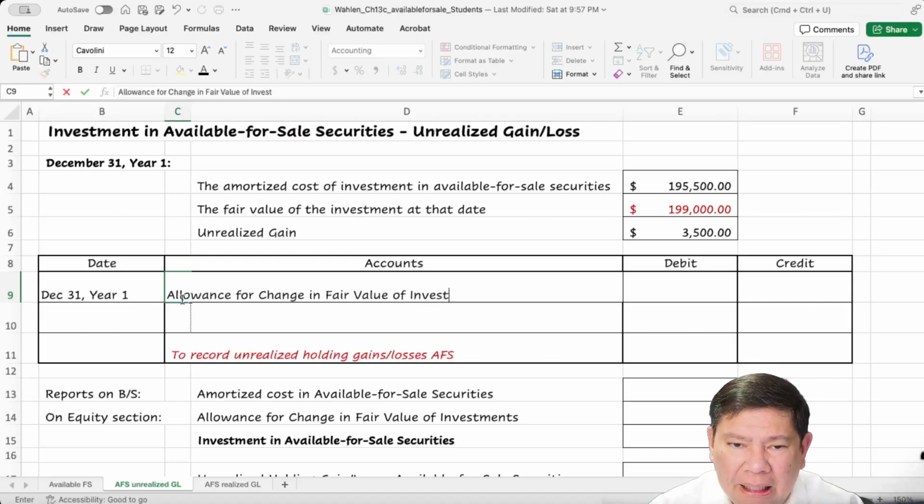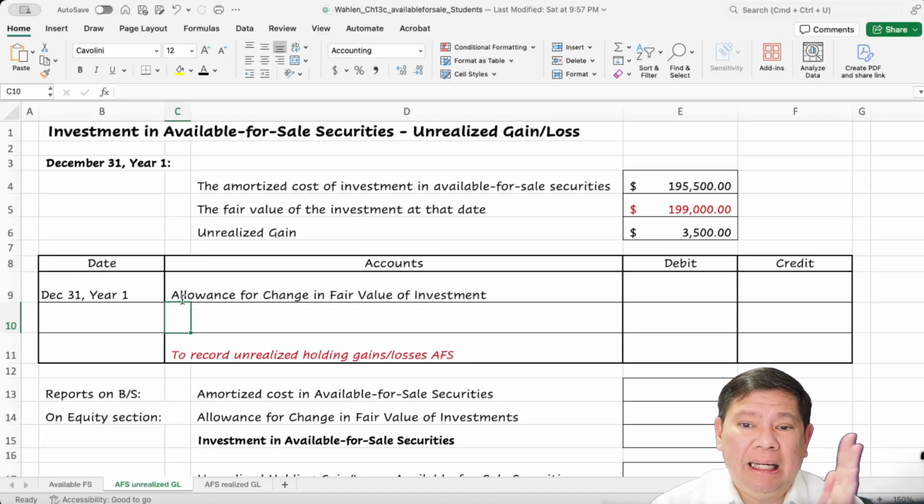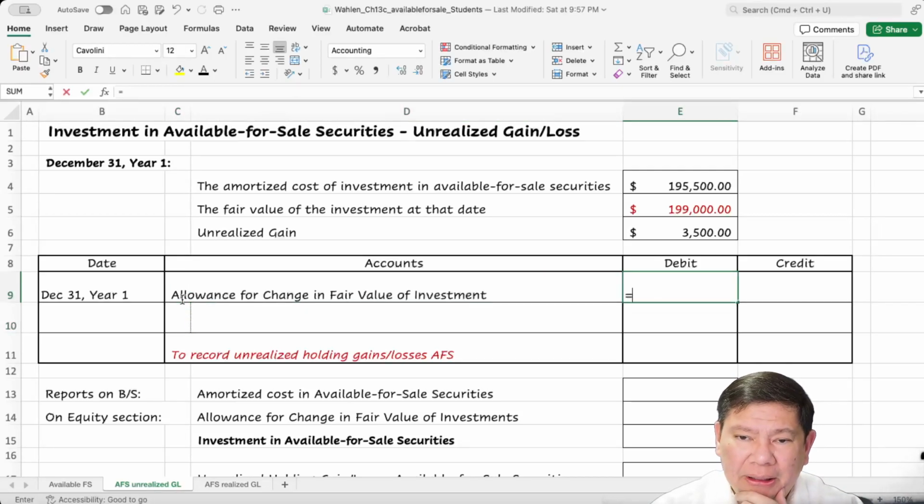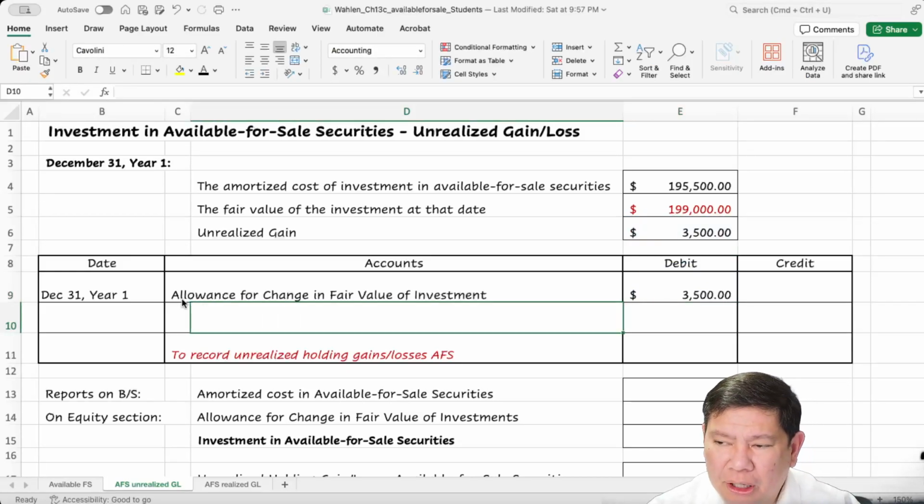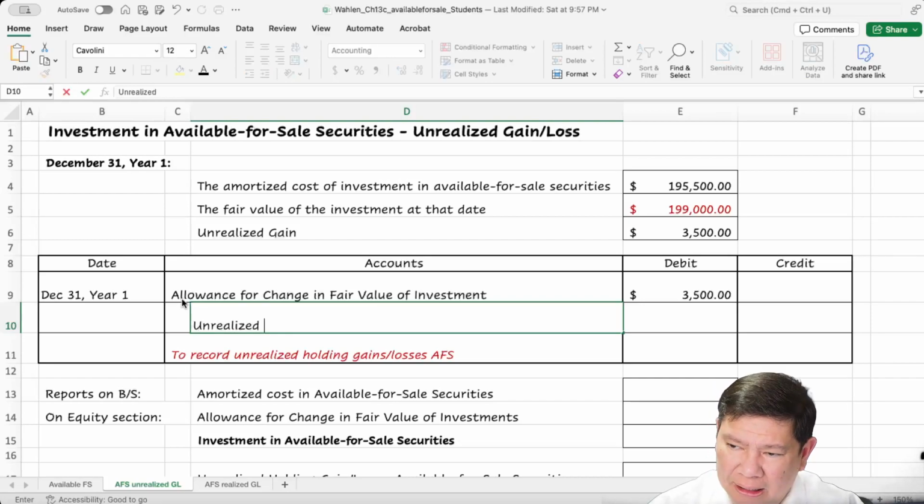If it's on debit, that means it will increase the value of our investment, okay, by $3,500. And we're going to recognize unrealized holding gain. If it's on credit, it's going to be a gain. If it's on debit, it's going to be a loss.